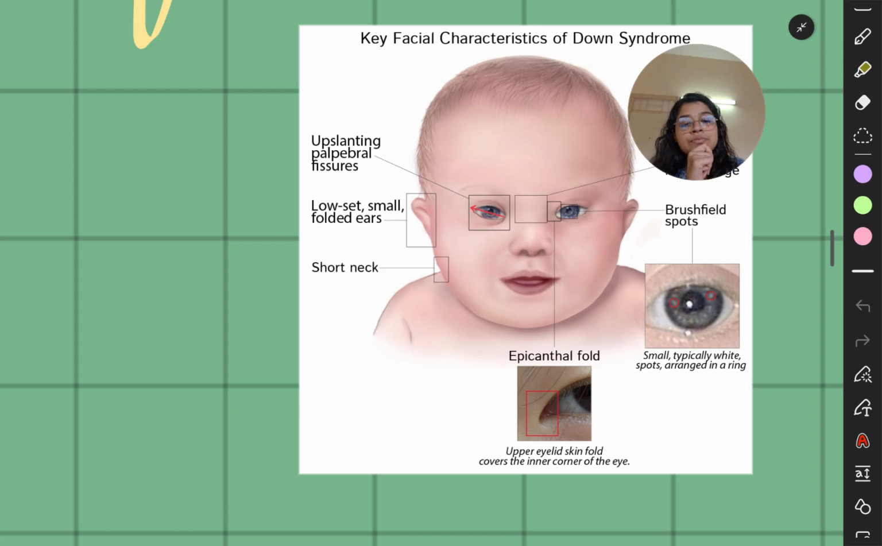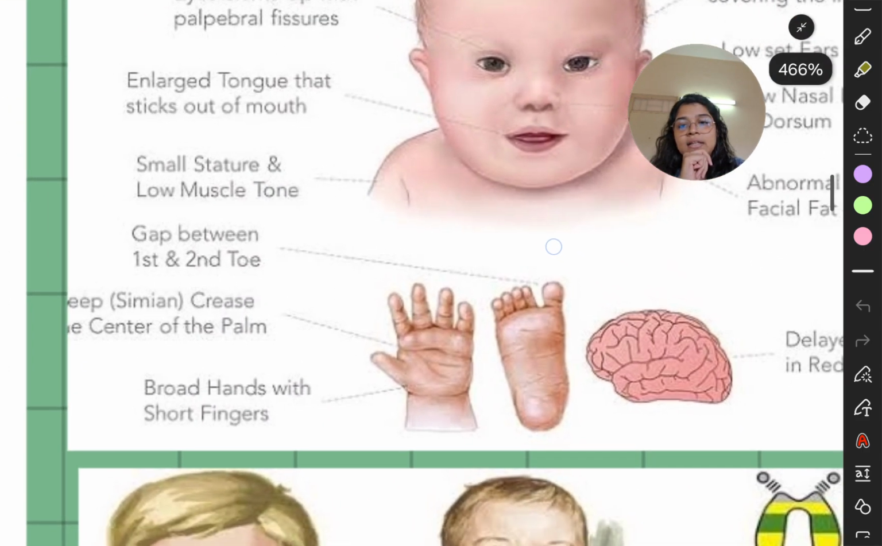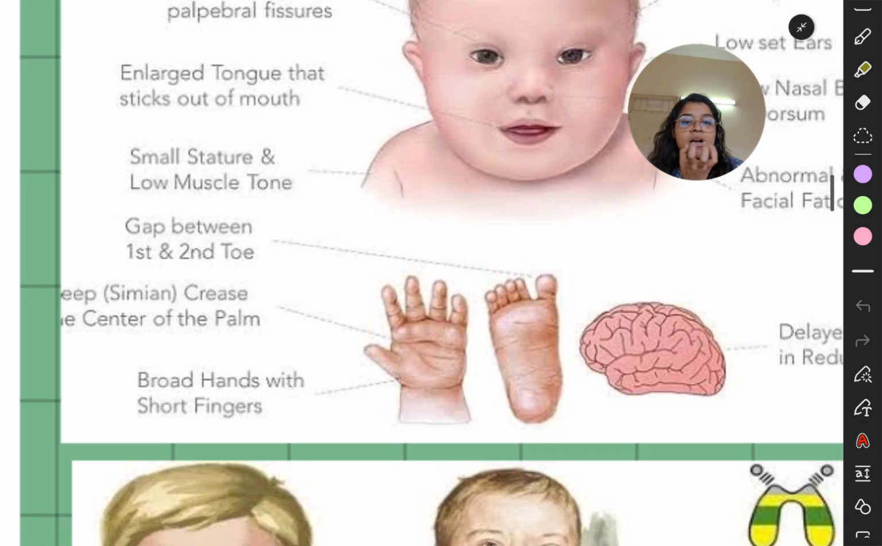So the Down syndrome children also have this characteristic. Okay. Then there is an enlarged tongue. So they have macroglossia, and the tongue sticks out. Okay. There is mandibular protrusion also. Small stature. Skeletally, they are very small in height, and there is low muscle tone. There is a gap between the first and the second toe of the foot, and in the palm of the hand the creases are single. I'll show you.